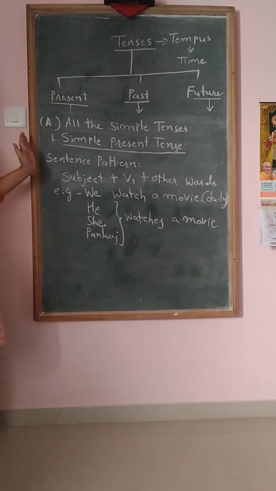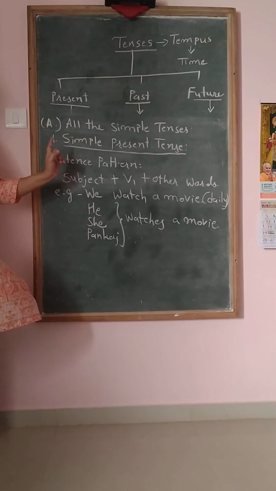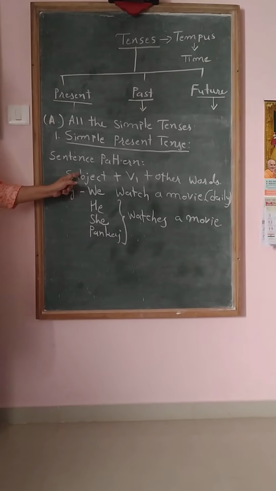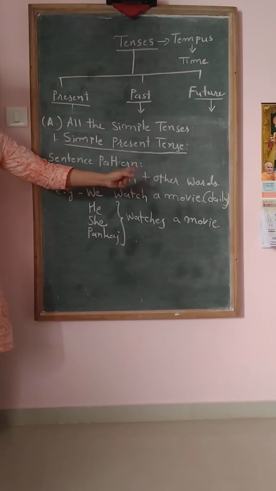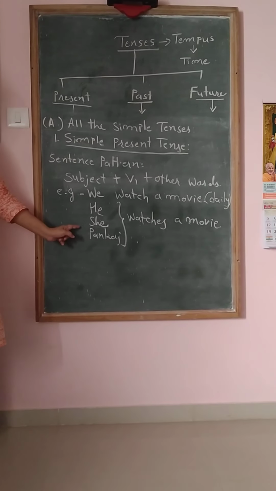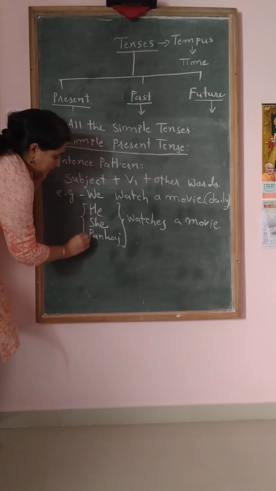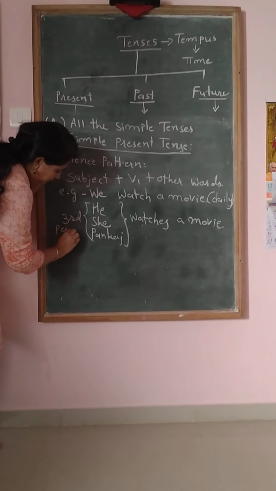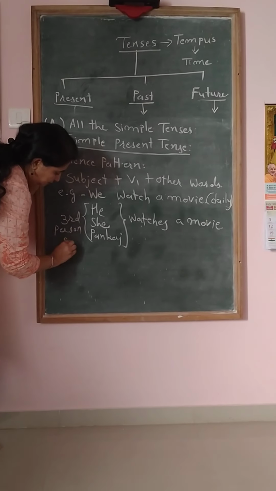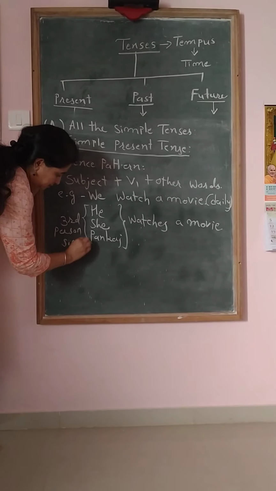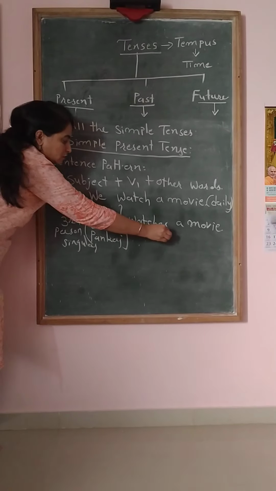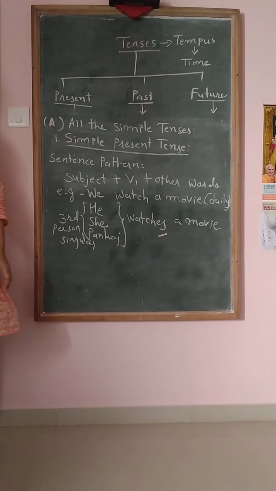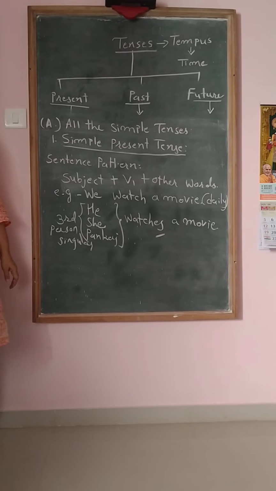We use it to show daily or routine activities or universal truth, and this is the sentence pattern: subject plus V1 plus other words. And if the subject is third person singular, then we add s or es to the verb. Okay. Any questions? No. Clear? Good. Thank you very much.